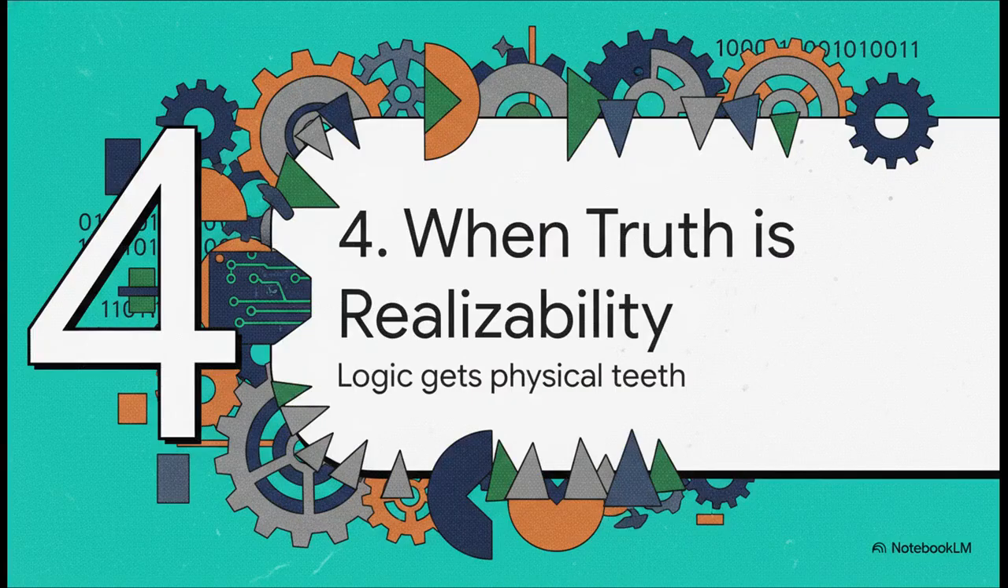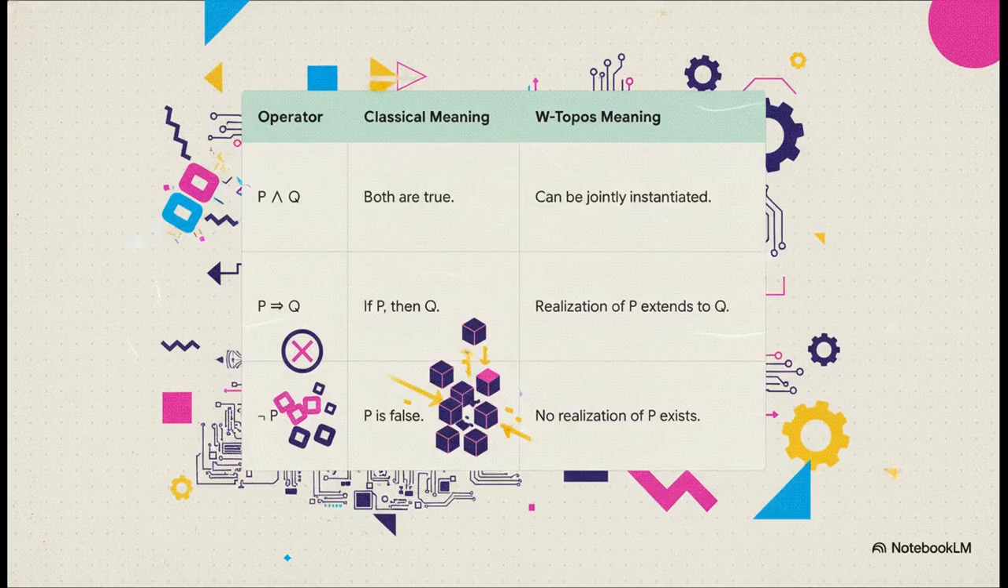Section 4, when truth is realizability. So you can imagine, this translation project has some profound consequences, especially for something as fundamental as the concept of truth itself. In this new system, logic gets physical teeth. Just look at this translation table.